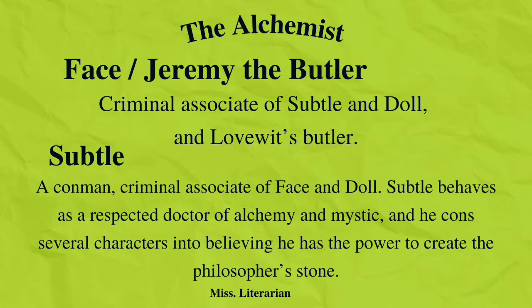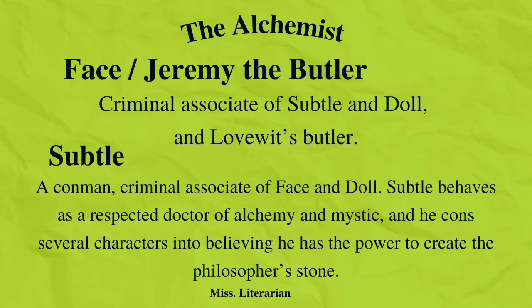Next character is Subtle. Subtle is a con man and the criminal associate for Face and Dol. The meaning of con man is someone who cheats or tricks someone by gaining their trust, or they persuade them to believe something which is not true. This character Subtle poses as a respected doctor of alchemy.